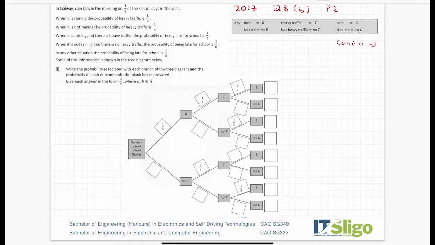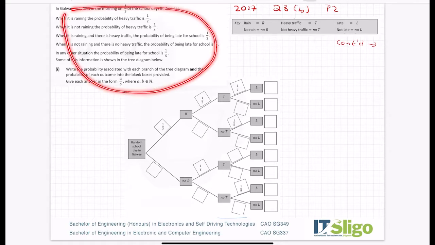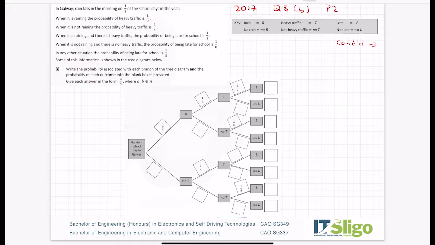Okay, so you can see this is quite a complicated, convoluted setup. If it was just the words you were relying on to figure out the probabilities, then you'd be hard pressed to work it out. So this is where the tree diagram really does come into its own when figuring out all the different scenarios. So I'm going to take it line by line and I'm going to explain my thinking behind the numbers and how I would tackle it if this were my Leaving Cert paper.